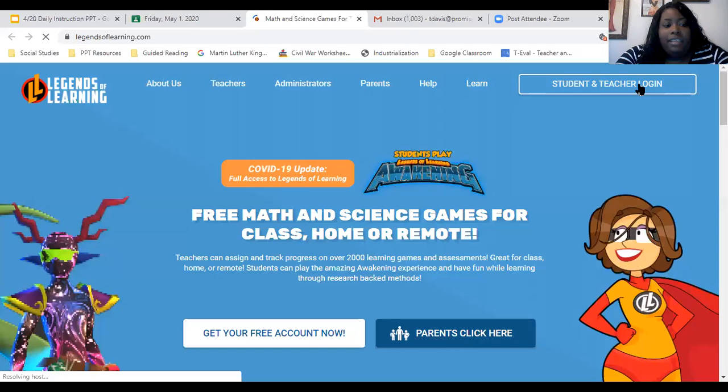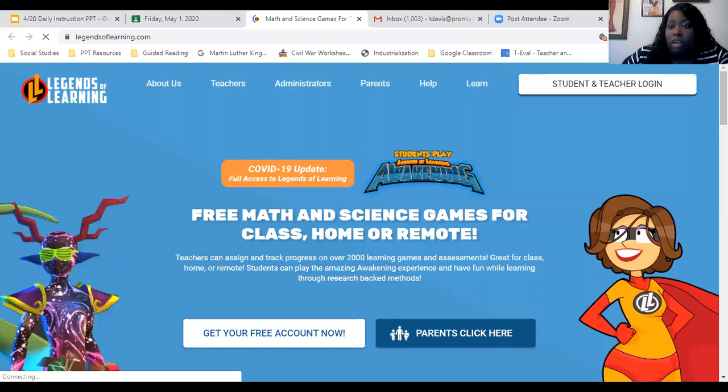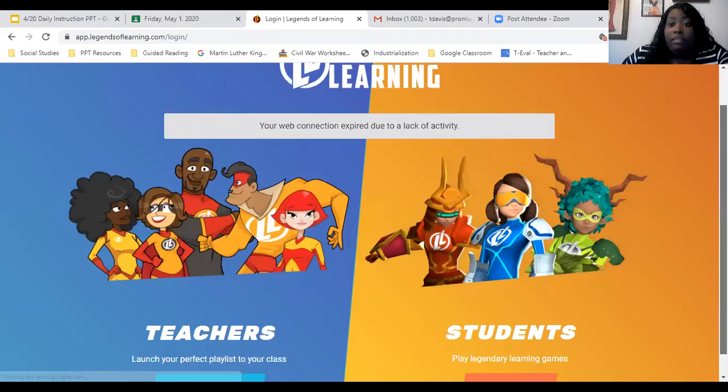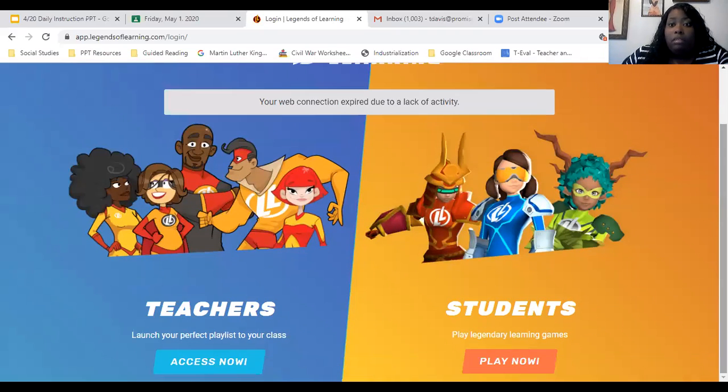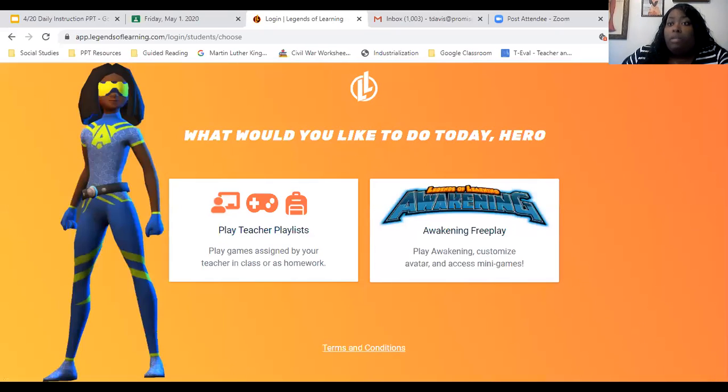Legends of Learning, you're going to click the link, and then you're going to sign in as a student. Student teacher login up here at the top. Then after you click that, you already have an account. So students play now. Purple login. So click students play now, and then the purple login, and waiting.